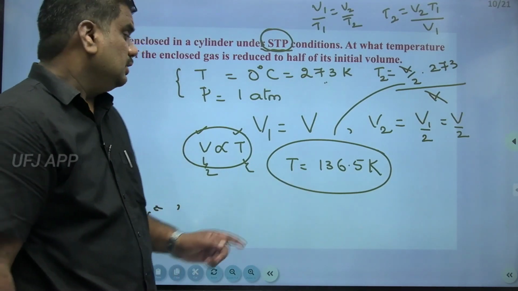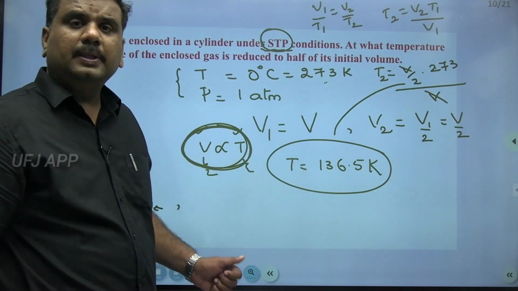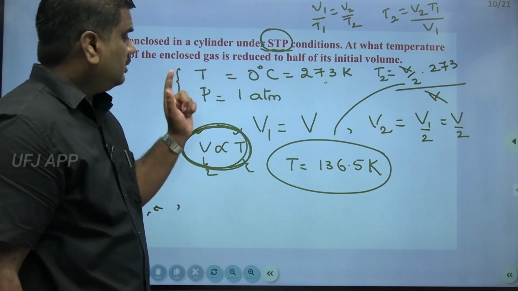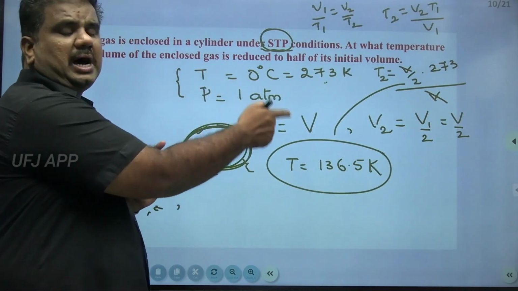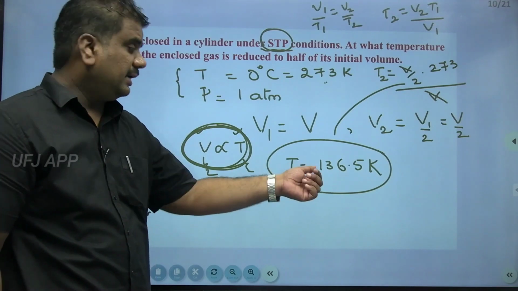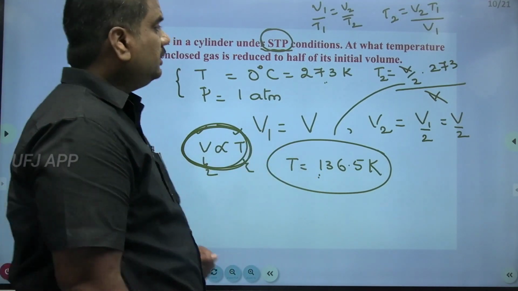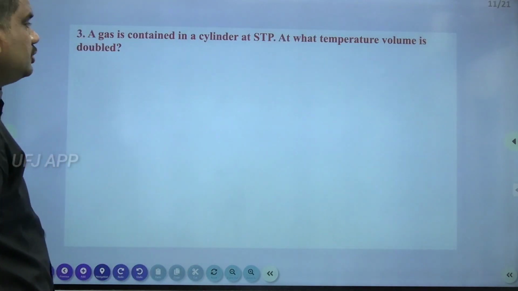136.5 Kelvin. This is based on one simple relation, V proportional to T. So here the volume is becoming half. Since the volume became half, the temperature must become half. That is the reason why you are writing it as 136.5 Kelvin. Right? Then moving on to the next question.